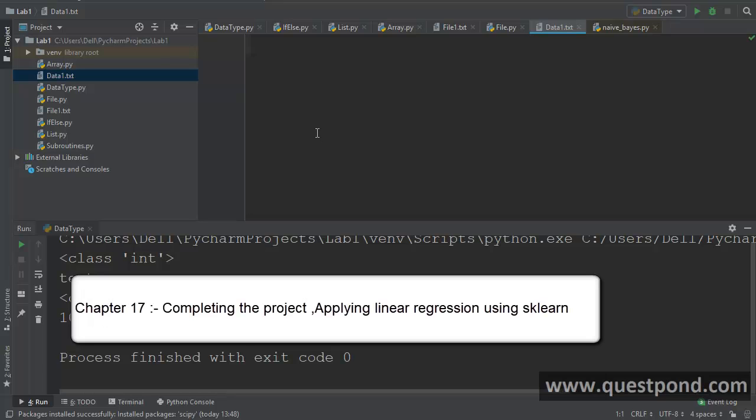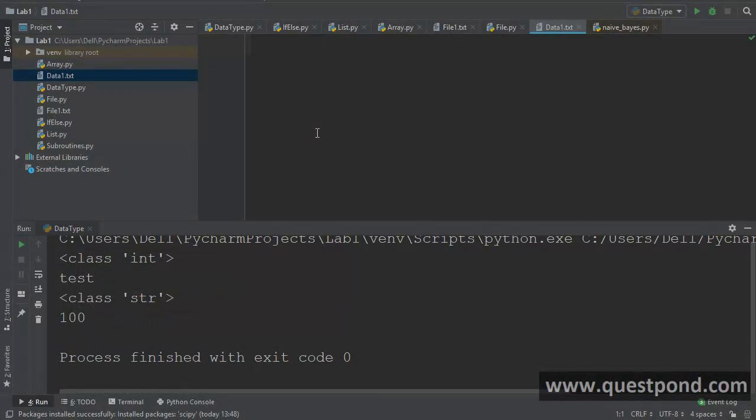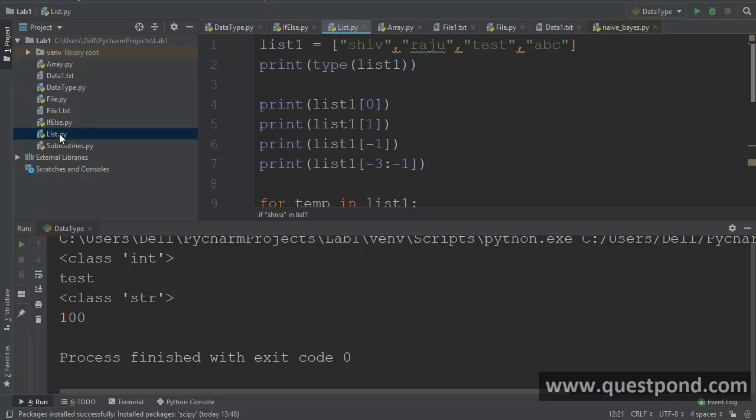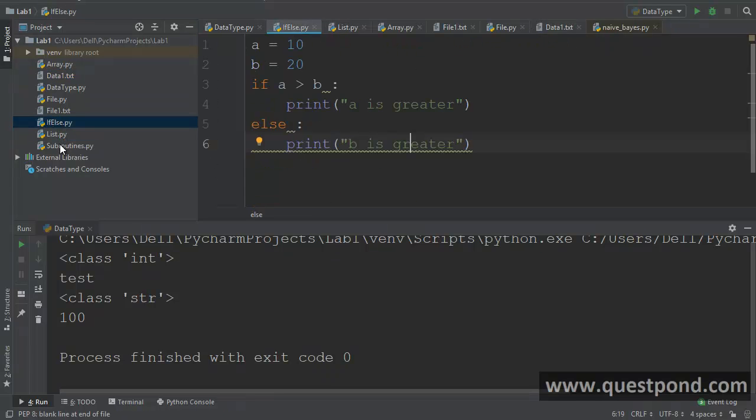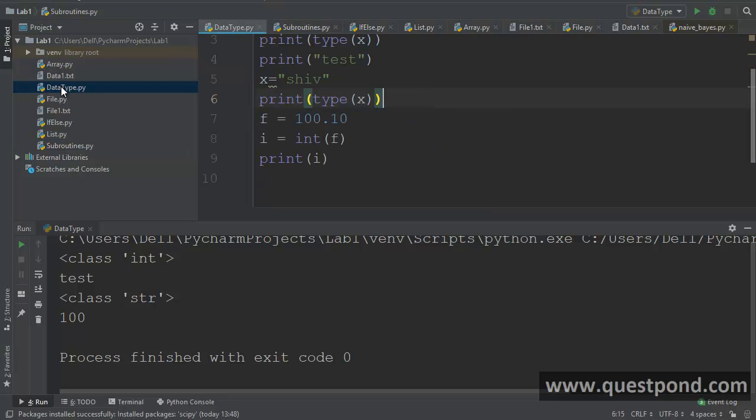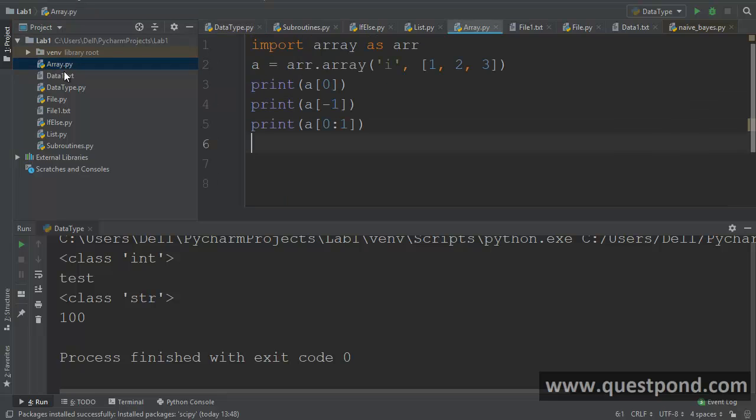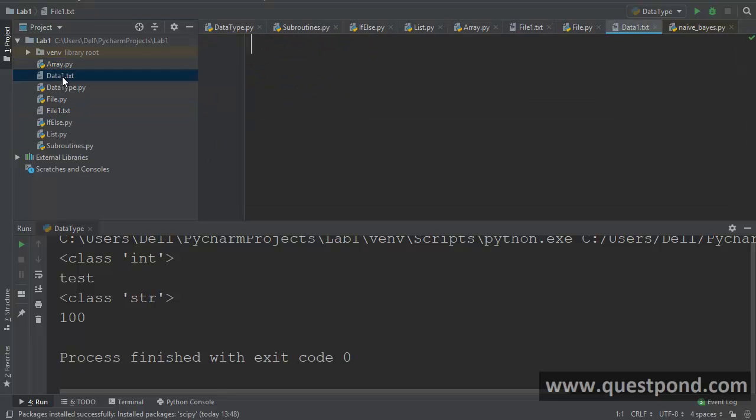So congrats. This is a very nice stage now, wherein you know how to read from a list, you know the if-else conditions, you know how to write subroutines, you understand the data types of Python, you understand casting, you understand how to write arrays and so on. So now it is time to apply all this in Python and do something more practical, right?